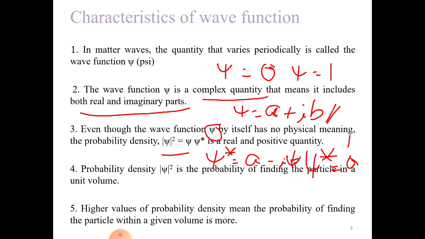So he formulated the probability density just by multiplying the complex conjugate. Hence it is called the Max Born approximation. The probability of occurrence: if it is real then no problem, if it is complex then go with the probability density and determine the probability of finding the particle in a given volume.